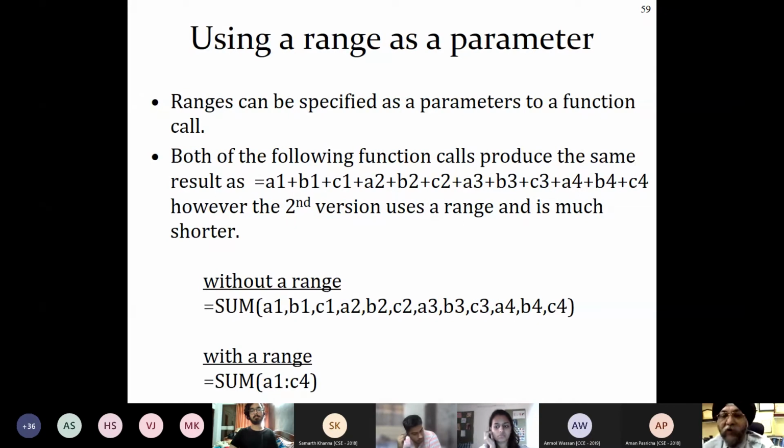Is it clear, everyone? So what is the use of range? Ranges are used to make our work easier by replacing the cell address of each and every cell which is in the range of that particular function. Get it? Please keep writing these somewhere if you want to.